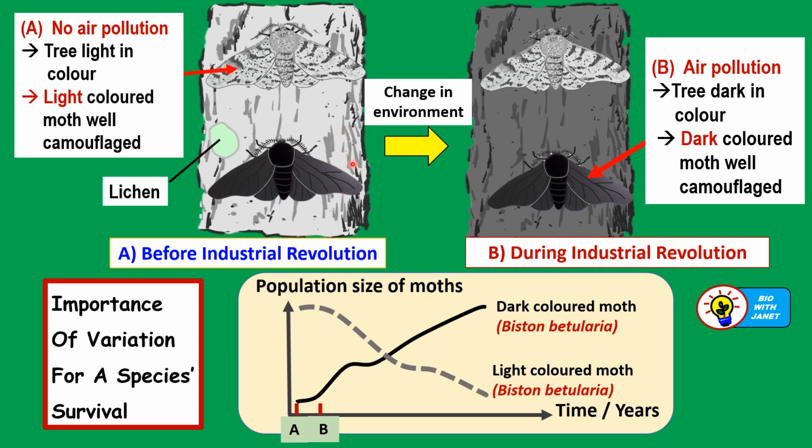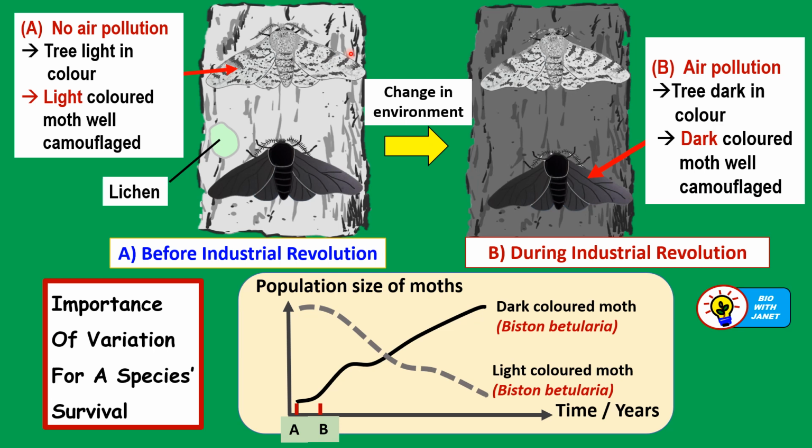So in this situation, which variant of the moth was better off? Which one will survive better? Yes, it's the light colored moth. Why? Because the light colored moth was well camouflaged, meaning it could blend in with the surroundings, as it had the ability to match itself with the background. It's almost the same color.